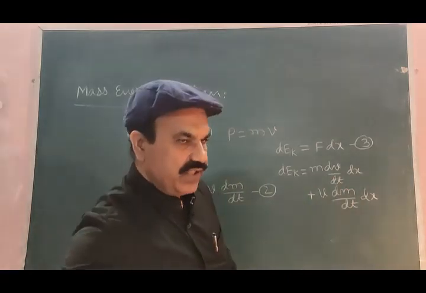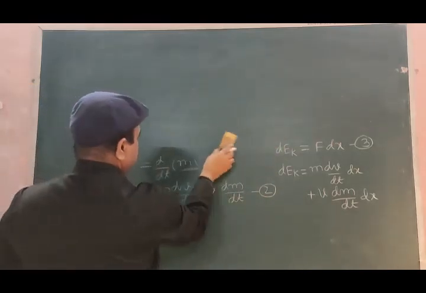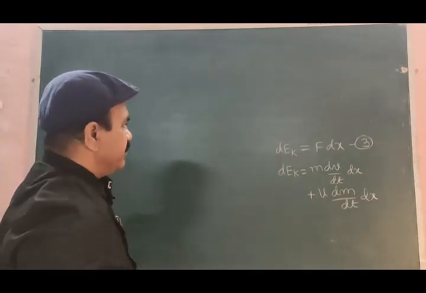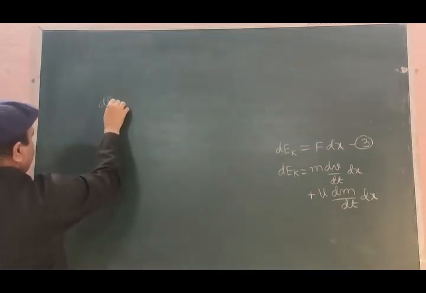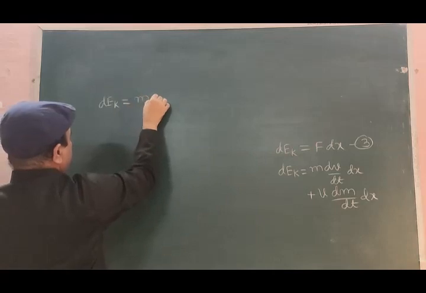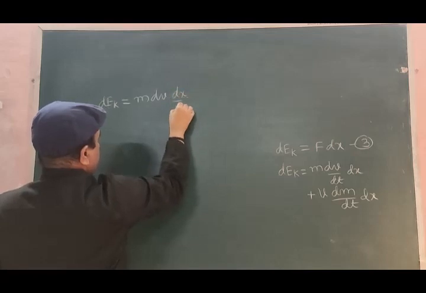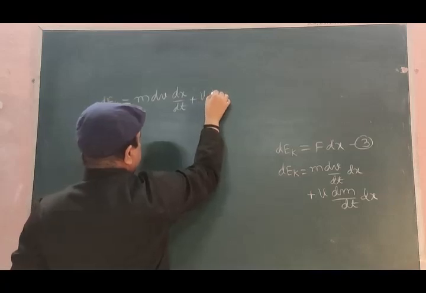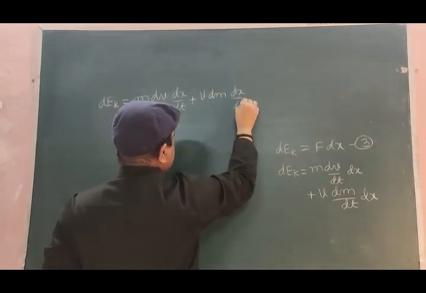This equation may further be written as dEk is equal to m dv dx by dt plus v dm dx by dt.